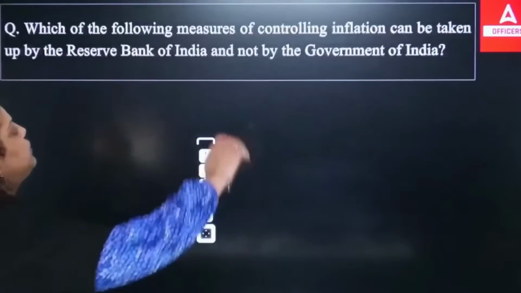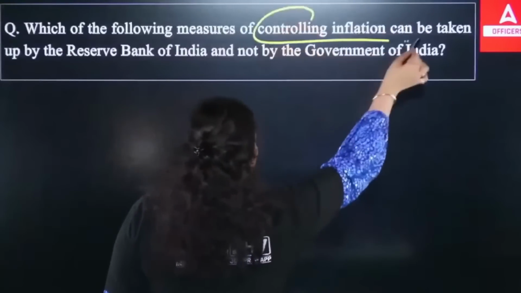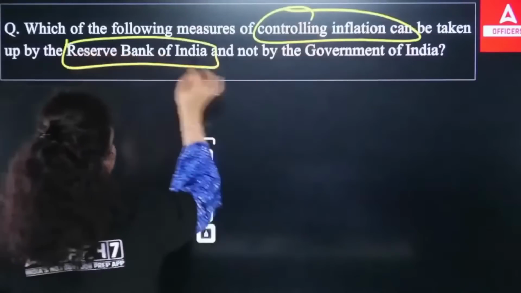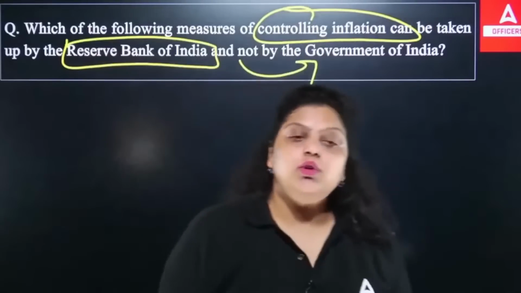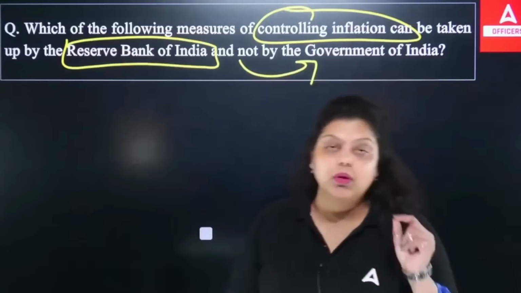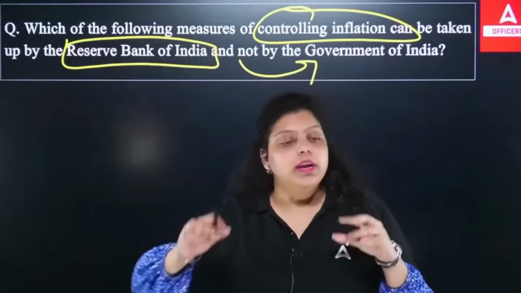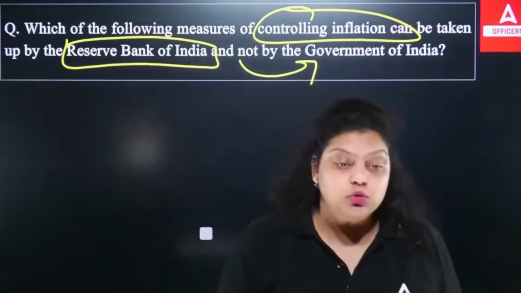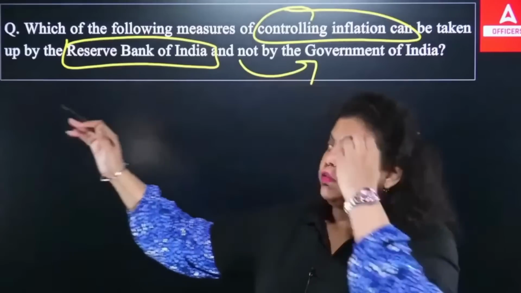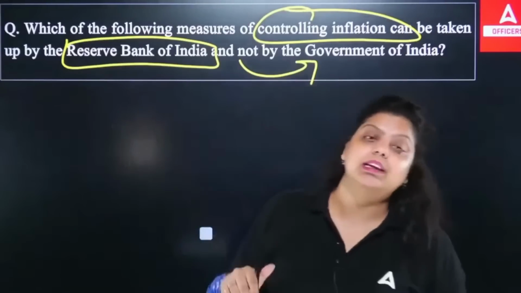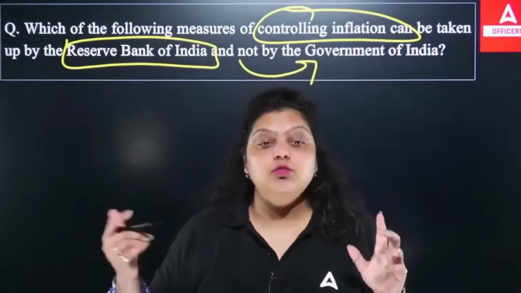Next. Which of the following controlling measures of inflation can be taken by the Reserve Bank of India and not by the government? We know inflation is a rise in the prices of goods and services, and that can harm the economy. If prices increase above a certain level, it will create a loss for the economy. A limited inflation is good for the economy. So if inflation is rising, it is the responsibility of the RBI to control that. RBI has a measure known as monetary measures which control inflation. The Government of India takes fiscal measures to control inflation.